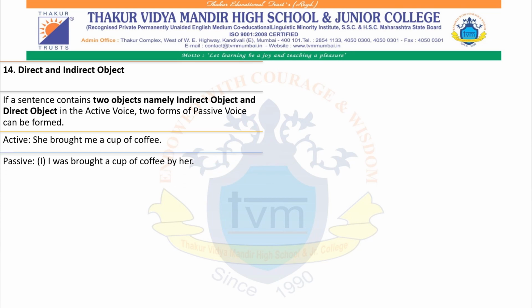So the first way is we'll start with the indirect object, that is, we'll turn the indirect object into the subject of the passive voice, and the rest of the sentence will be the same. I was brought a cup of coffee. We will take the direct object and then we'll write by her.